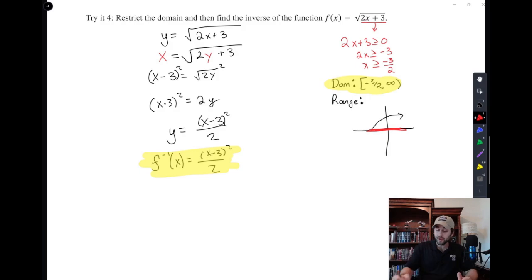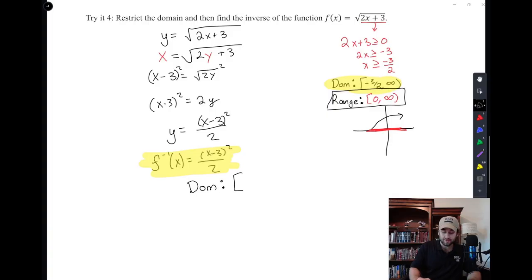But we can look at the range and say, well, it still starts at 0 and goes up to infinity, which means my new domain of this function, because the range and the domain switch, is from 0 to infinity. Which for a parabola means you're only thinking about half the parabola. If a normal parabola looks like that, and we say we only want 0 to infinity, a new parabola looks like that.